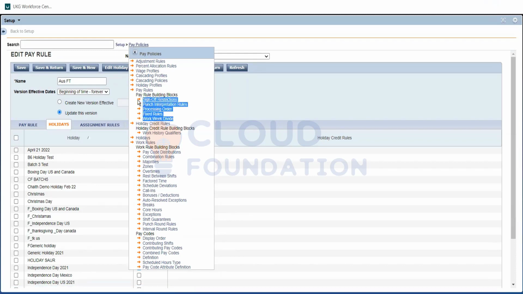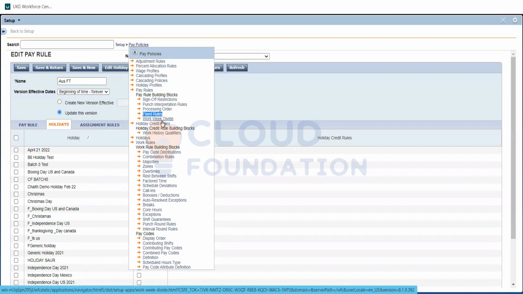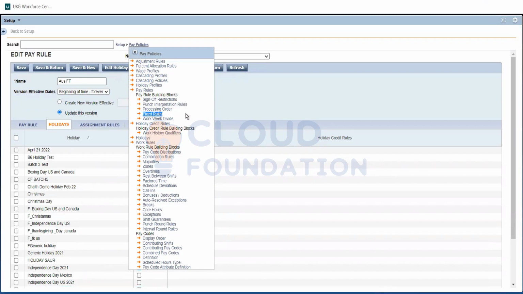Of these 4, the important item is the punch interpretation rule, other than the fixed rule. Processing and sign of restrictions and work divide are very simple, like how we saw the quotas. They are very straightforward items. Fixed rules and interpretation rules have some significance, and we will go through that.